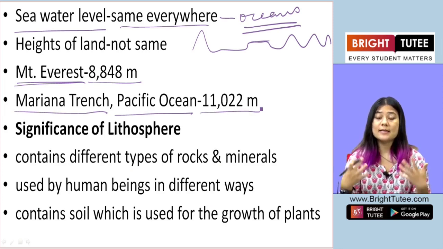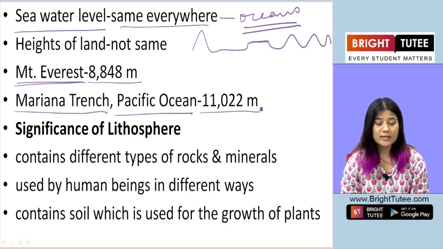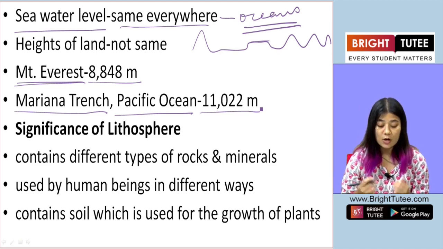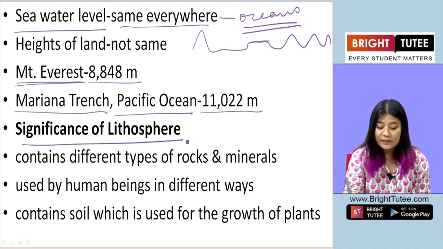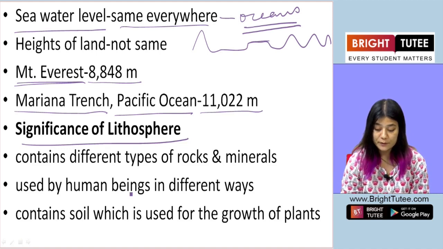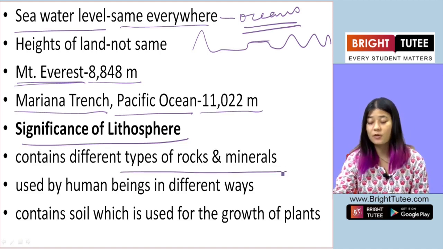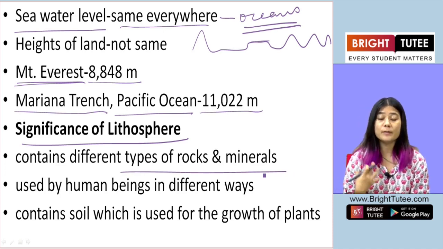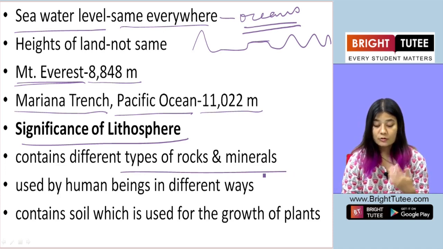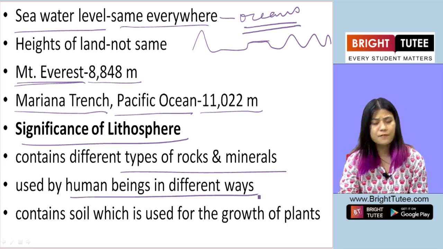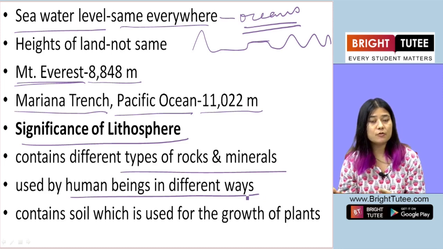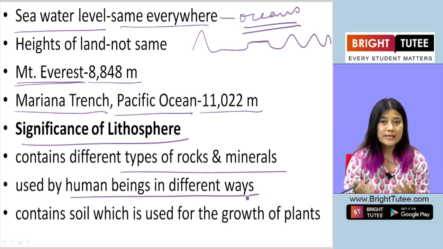Now, why is the Earth's surface important? How is it important? What does it do? So let's look at the significance, or the importance, of the lithosphere. Now we know the lithosphere contains different types of rocks and minerals which are valuable to us. The rocks and minerals found on the Earth's surface, or Earth's crust, are used by us in different ways: in factories, in building houses, roads, buildings, etc.